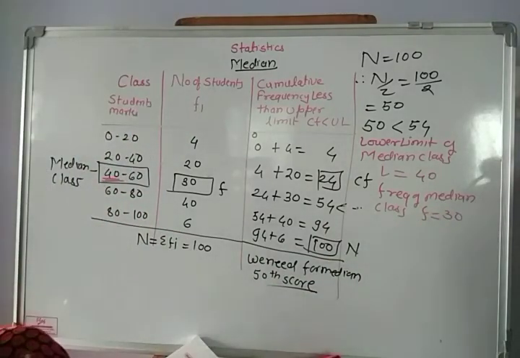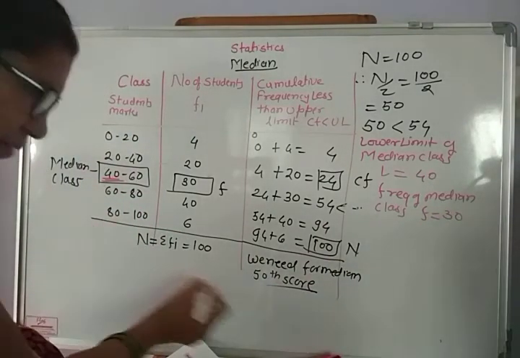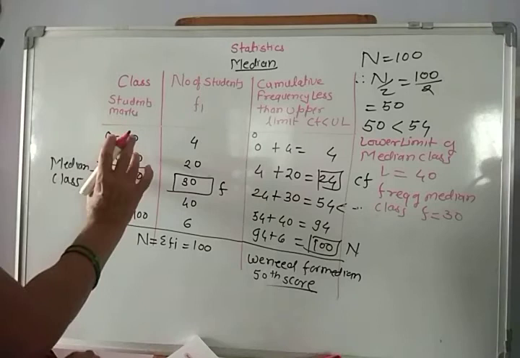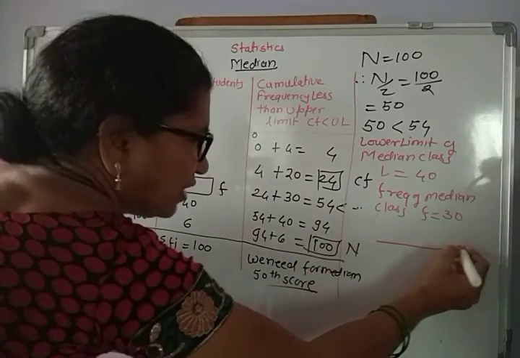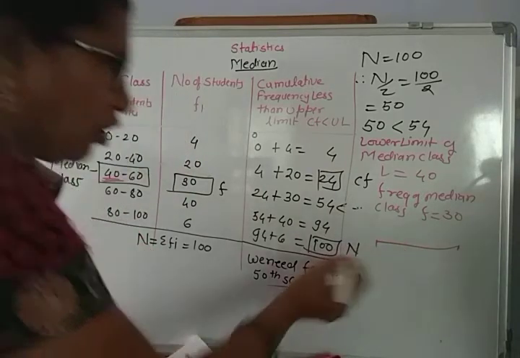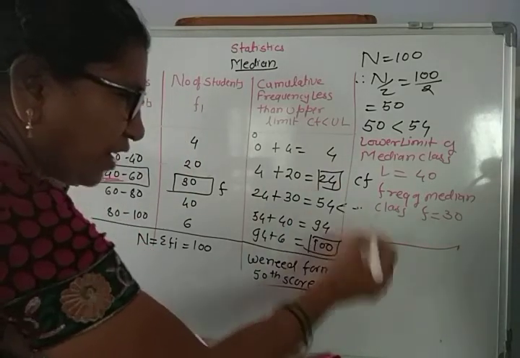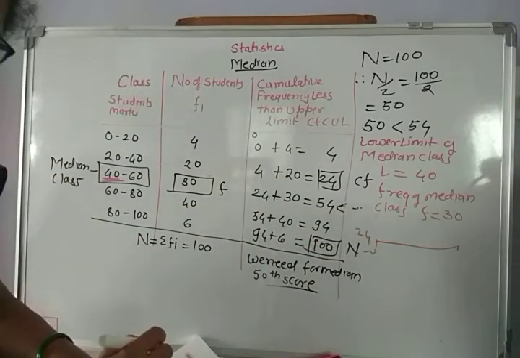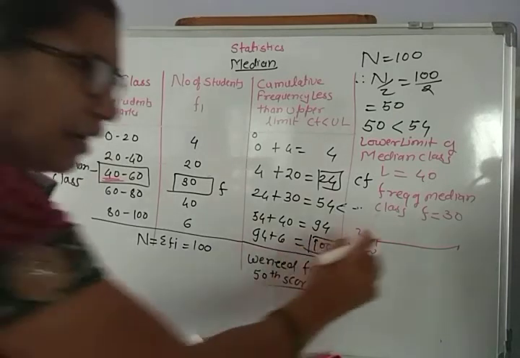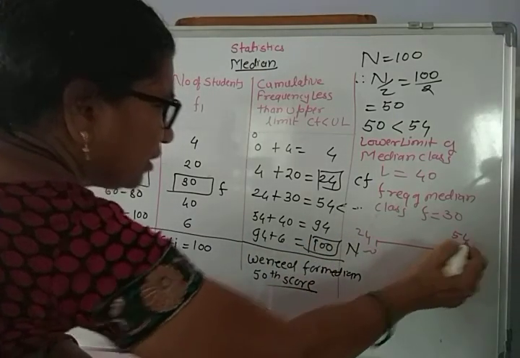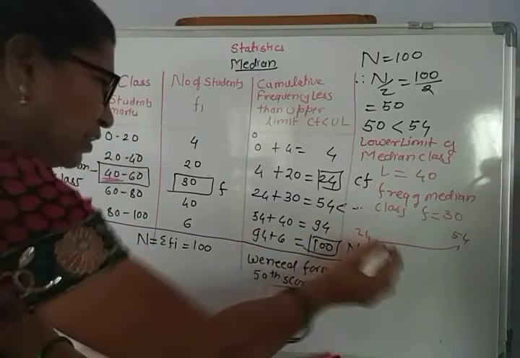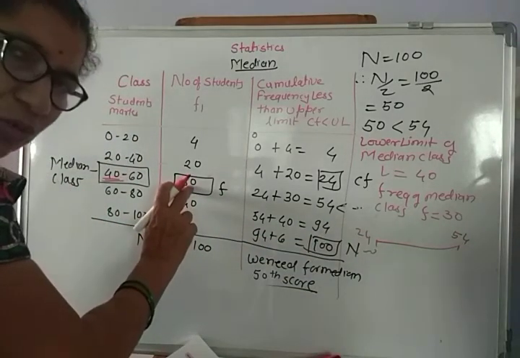Now suppose we take a line bar, that is, this is 40 to 60, and the class is denoted like this. Up to this, 24 are completed and the remaining are up to 54. So this class contains 30 scores.